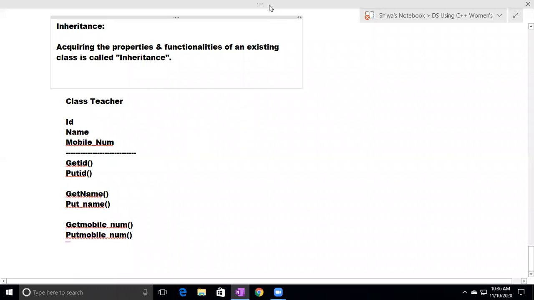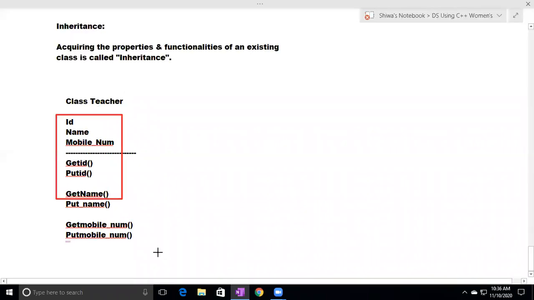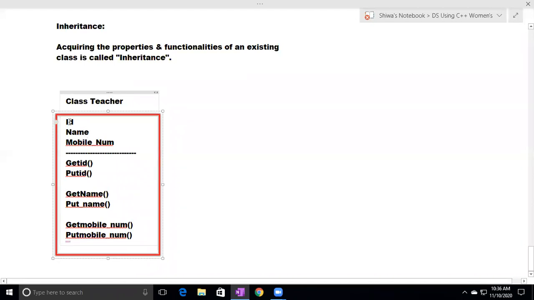So what are these? These are the properties and functionalities of the class teacher. Here ID, name, mobile number, these are the properties. Get ID for reading, put ID for printing. Get name, put name. Get mobile number, put mobile number. So these 6 are the methods. These 3 are the properties.